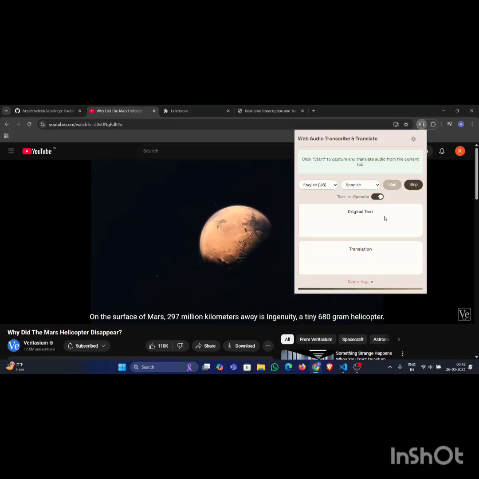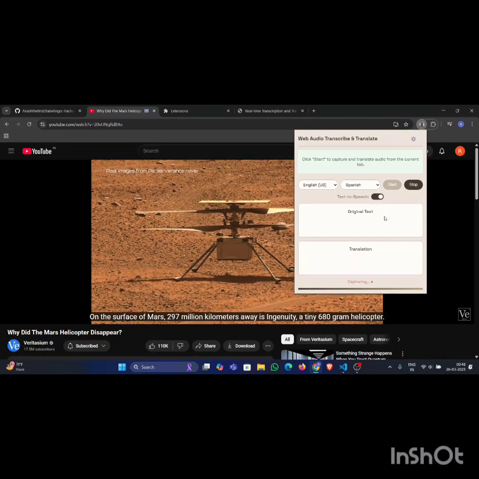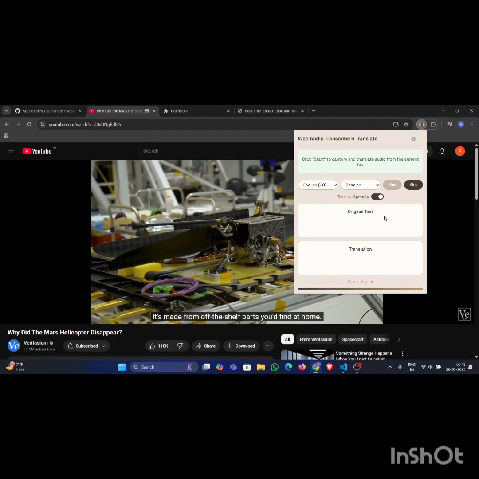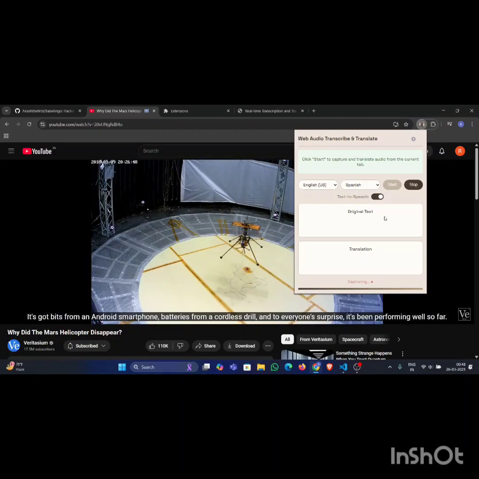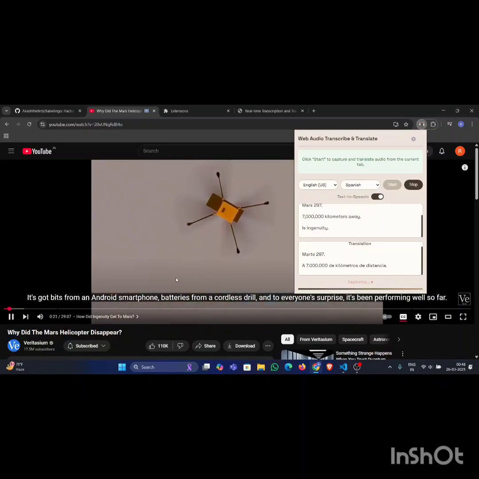I'll switch on text to speech. There's a delay of around 1 to 2 seconds, since we are processing a lot, and there's the latency, and we have to call the services. So there's quite a bit here, and I have the captions here so that you can compare a bit.